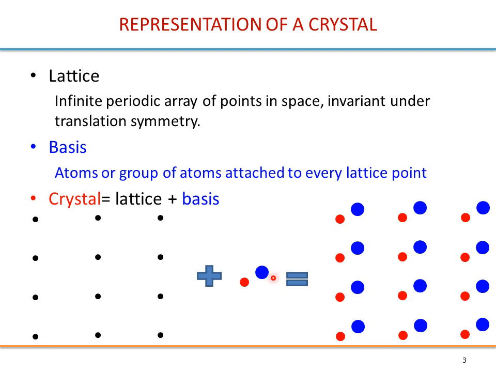In this case, let's say we have two atoms, one colored red and one colored blue, and the crystal can be made by attaching to each point of the lattice one basis. And this is what we get in this case.